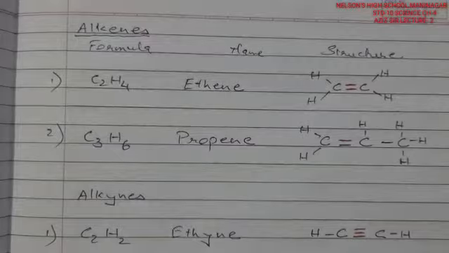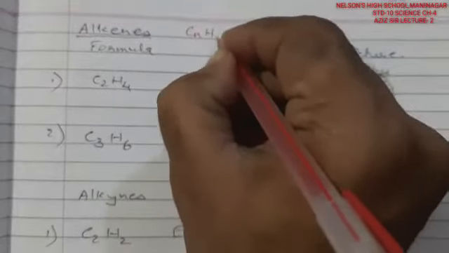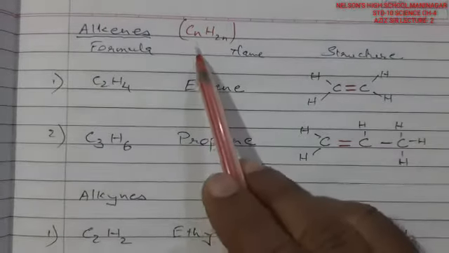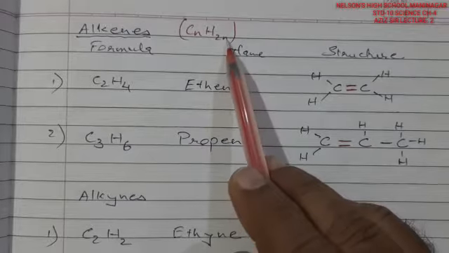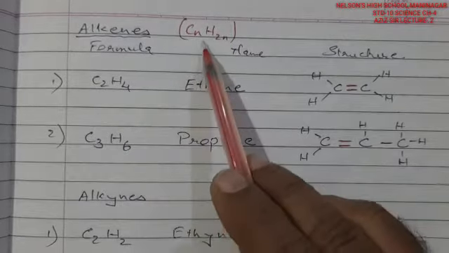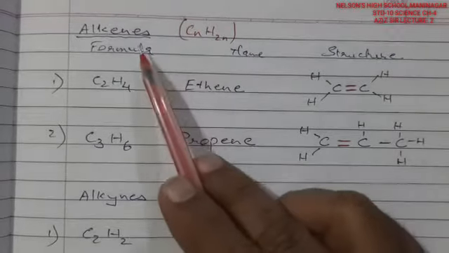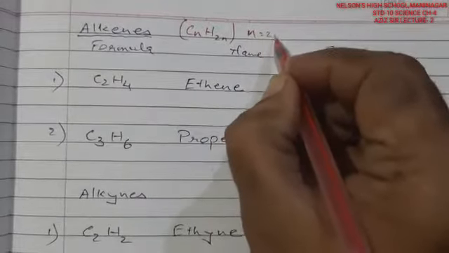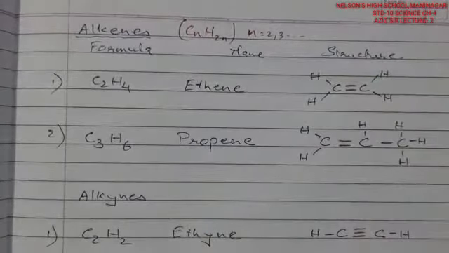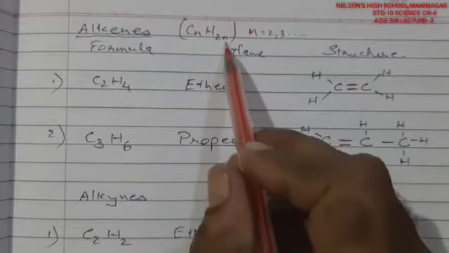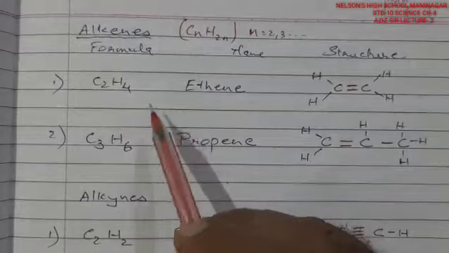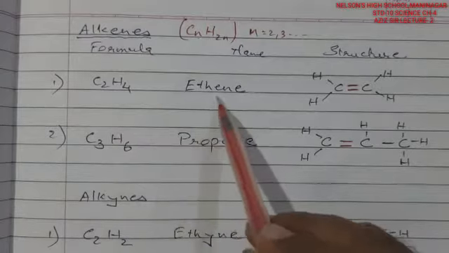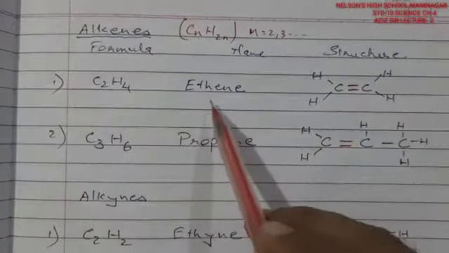Now these alkenes have a general formula of CnH2n. This is the general formula for alkenes. That means for n equals 1, this will be 1 here, and this is 2, 1 multiplied by 2, this will be 2. But with 1 carbon, between two carbon atoms, alkenes are not there. So n will start from 2, 3, fine, and so on. So for 2 carbon it will be C2H4. The first molecule of this series starts with 2 carbon named eth, and the suffix is ene, so it will be ethene.